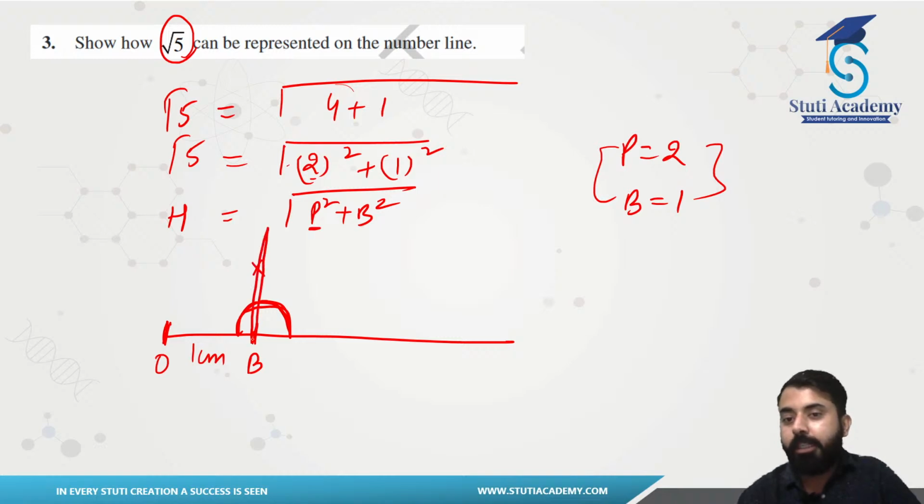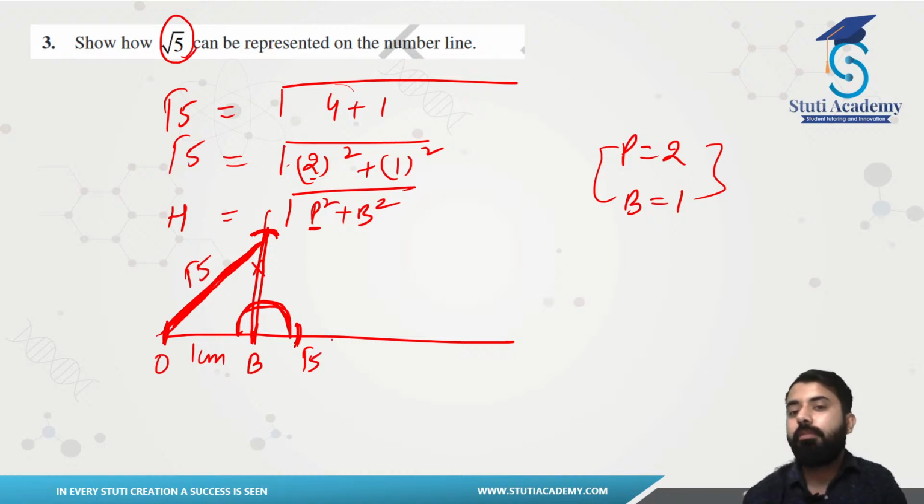So I will be having a perpendicular which is of 2 centimeter. If this is 1, let's say this is a 2 centimeter arc here. I will be joining this one. Then I will be finding out this length, which is root 5. Putting it here, I will be marking the point. Let's say this point is root 5. Or you can just put the compass here, open up the compass, and point out the arc there.